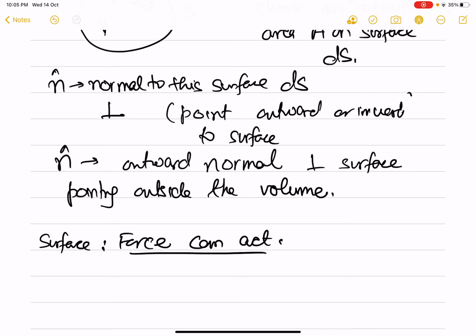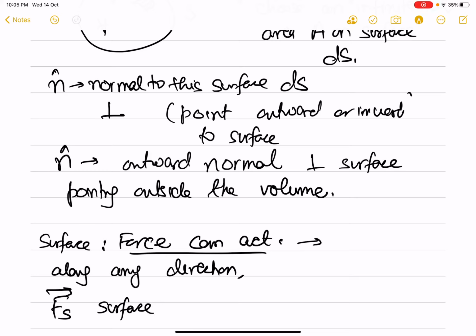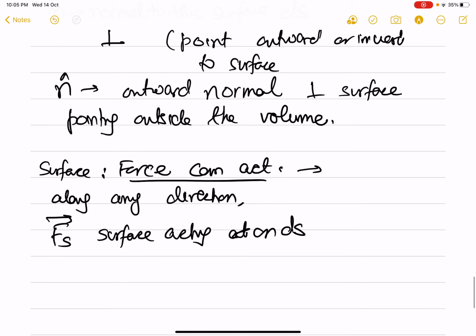Now this force which acts can be along any direction. So what we can do is, let's say Fs is the surface force acting on ds, or maybe we can use dFs if we want. It's just a force which is acting on ds.